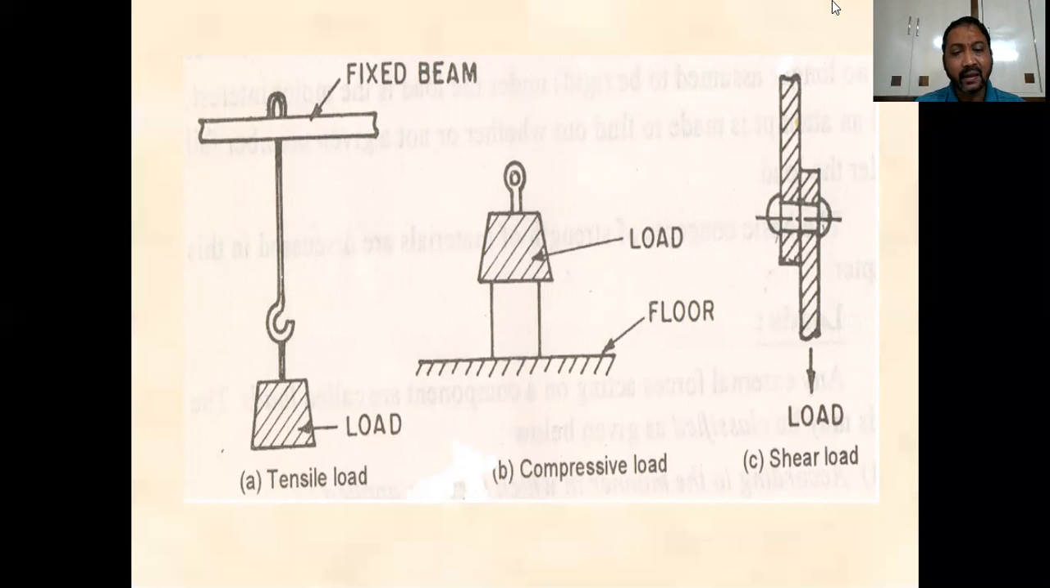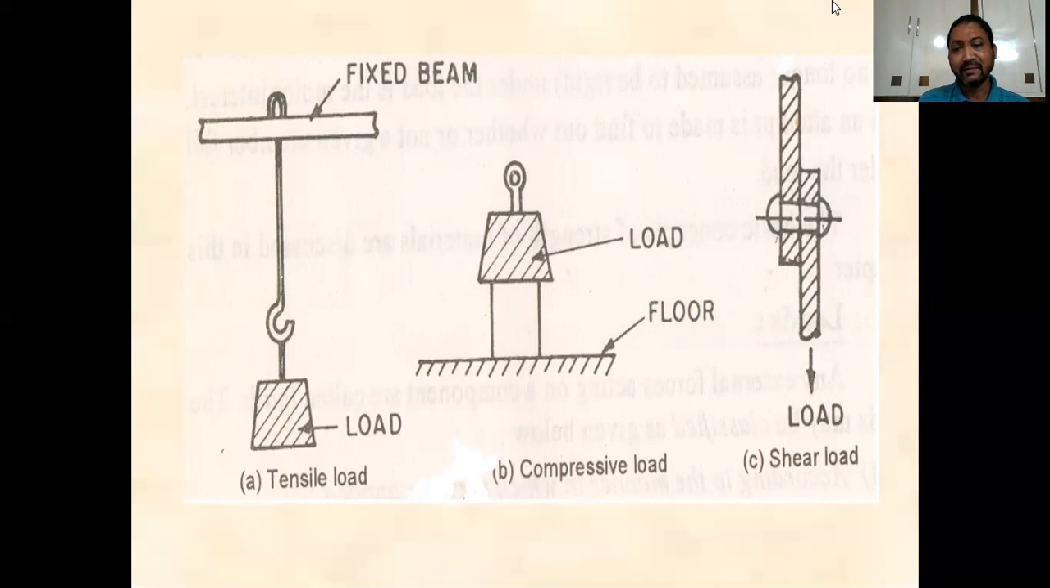Here what is happening is that when it is reducing, it produces compressive stress. In this condition, the stress produced is called the compressive stress, and that load is called the compressive load. Compressive load and compressive stress are both negative, whereas in the case of tensile load and tensile stress, both are considered positive.